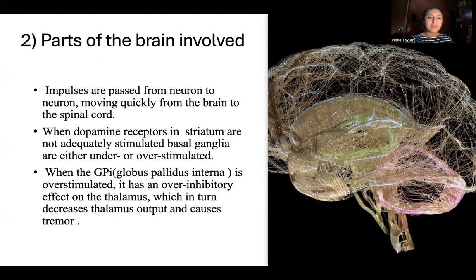And also the action of dopamine is opposed by another neurotransmitter called acetylcholine. In cases where our body is not producing a lot of dopamine or la sustancia negra is not working well, our body can start getting some symptoms: tremor, stiffness, and other things. Let me go to the next slide.